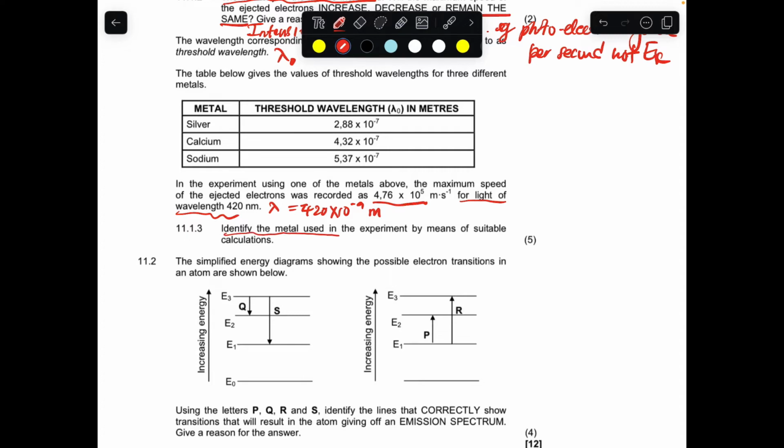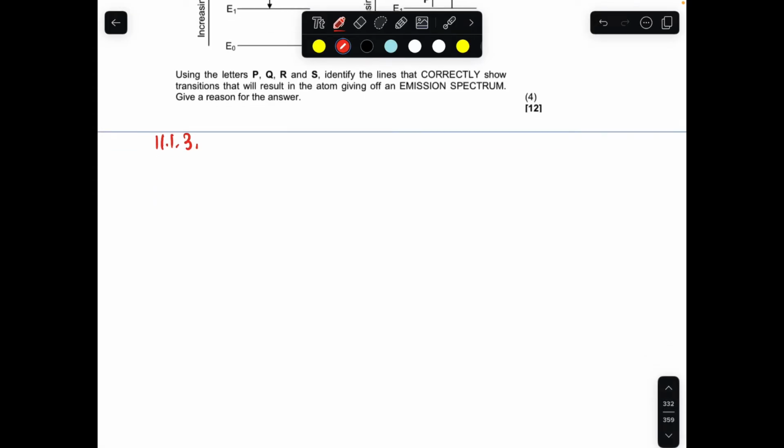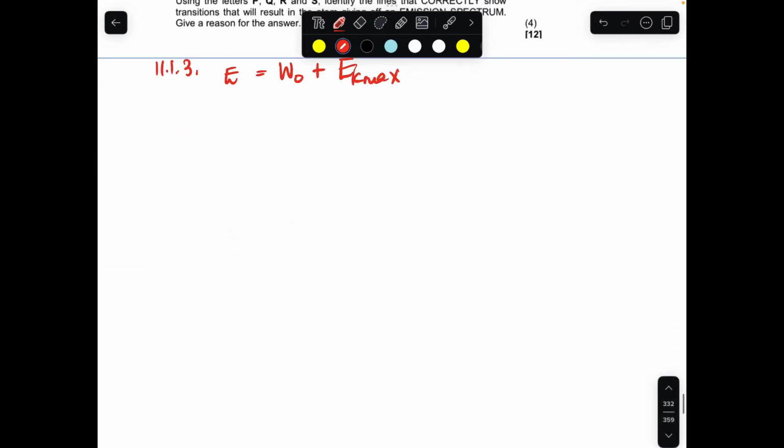It says now identify the metal used in the experiment by means of suitable calculation. So to identify that, you need to calculate the threshold wavelength. So we're going to use the formula for 11.1.3, which says the energy of the photon is equal to the sum of the work function and the maximum kinetic energy. Since we are given the wavelength, we can calculate the energy of the photon by saying Planck's constant times c over wavelength.